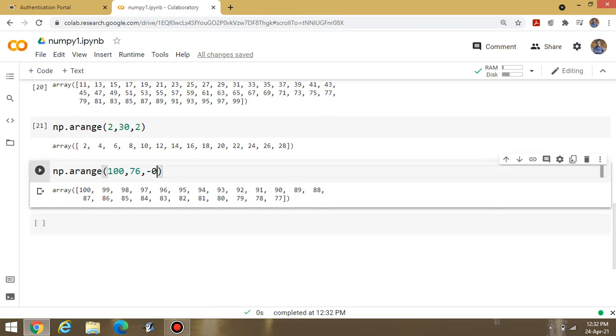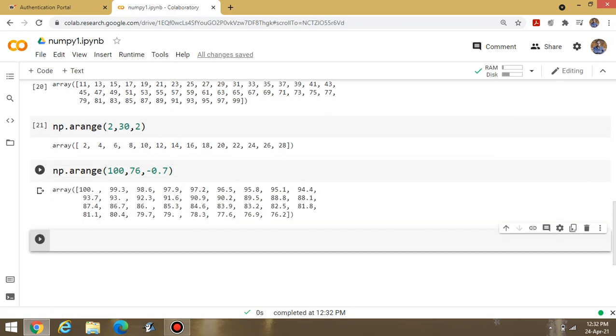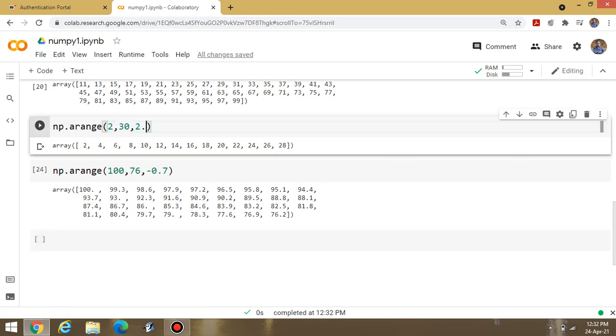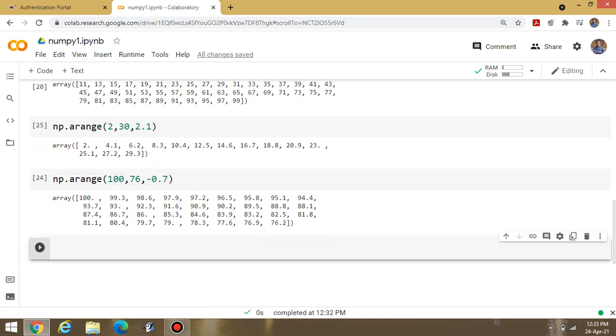Suppose I am writing 0.7. Okay. Let's execute this one. It means I can display the data in decimal format also, in reverse order and decimal format. Here, if I am writing 2.1, it means in increasing order I can display the data: 2, then 4.1, then 6.2. It means with a gap of 2.1, I can display that particular data. This one is all about arange.